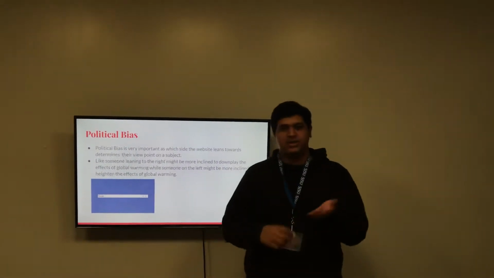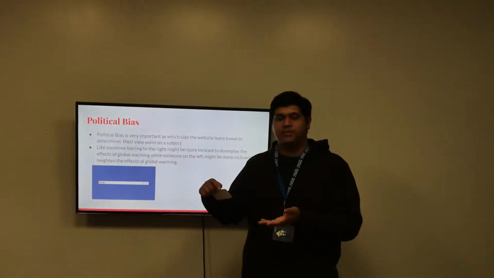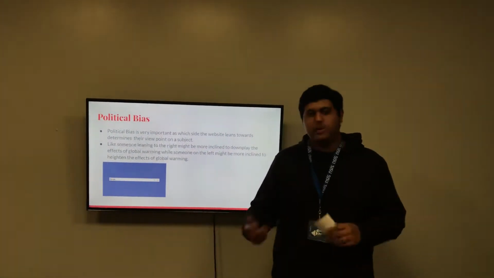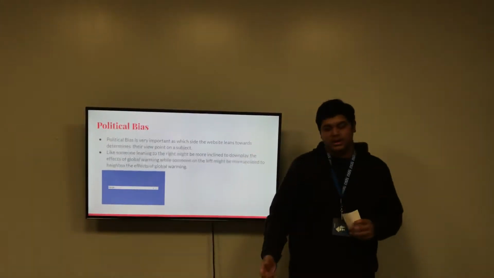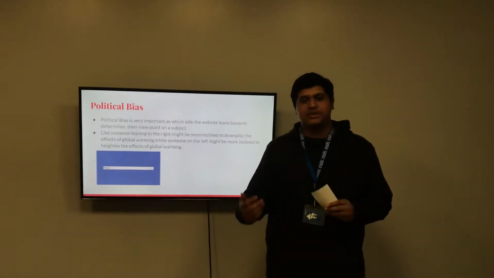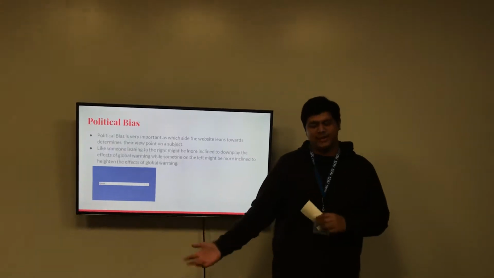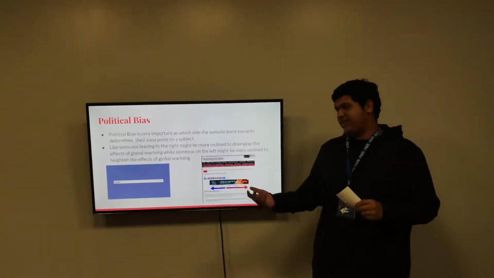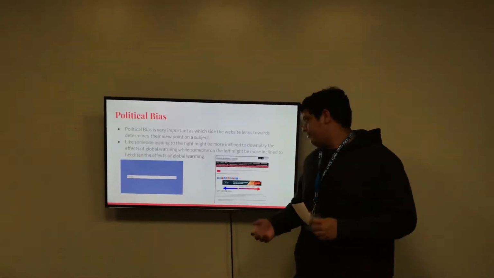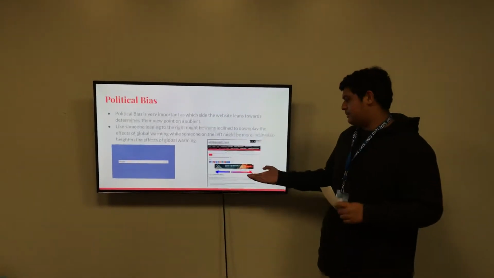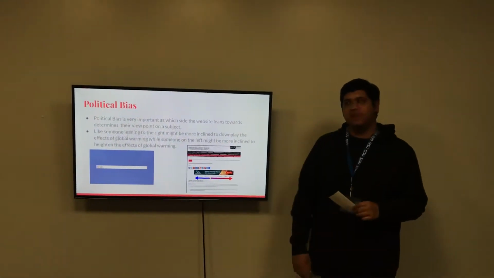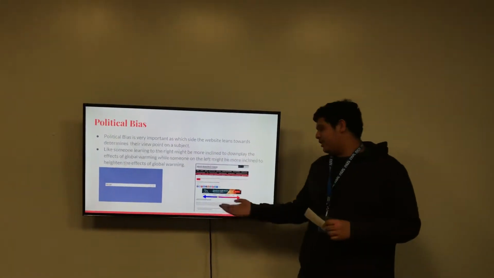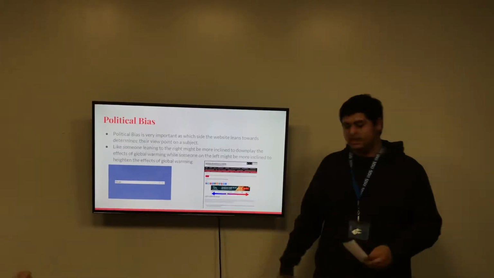Just search: is the website biased or non-credible? One of the websites that I really like for this is called mediabiasfactchecking.com. And as the name suggests, all it does is check if the media is biased or not. It gives you a nice spectrum of where that source would fall. Like here, the BBC would fall under left-central bias. That's how it would be.